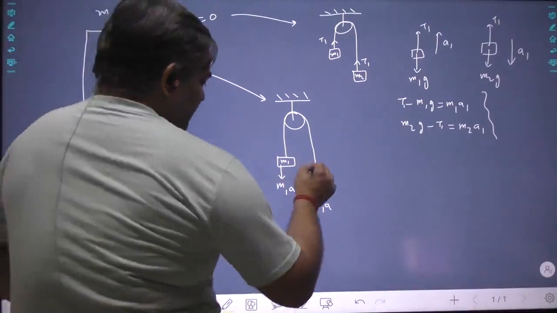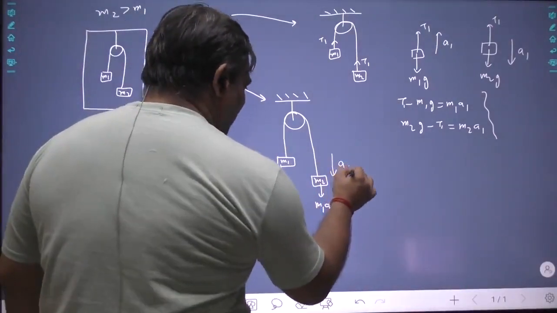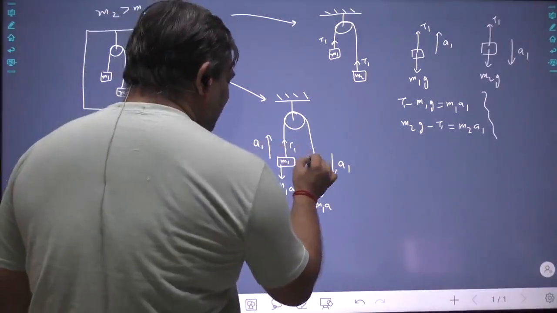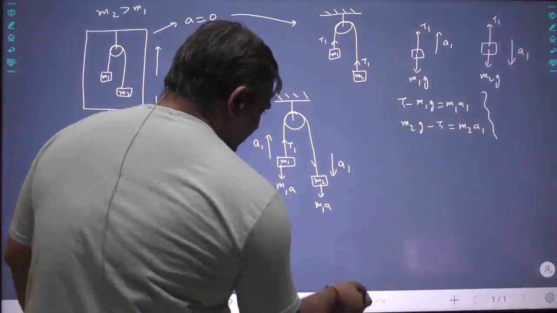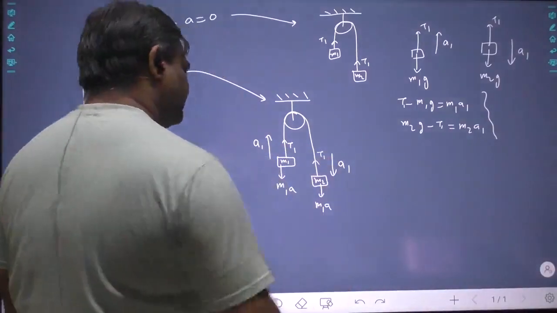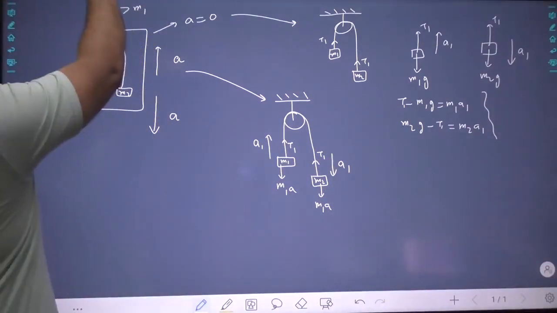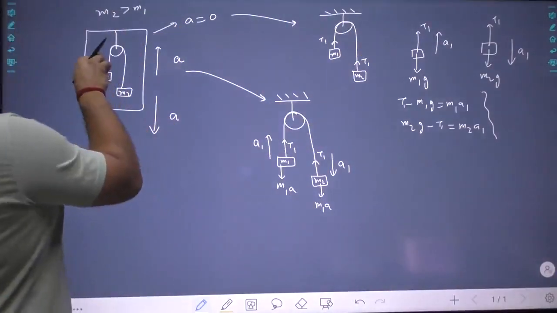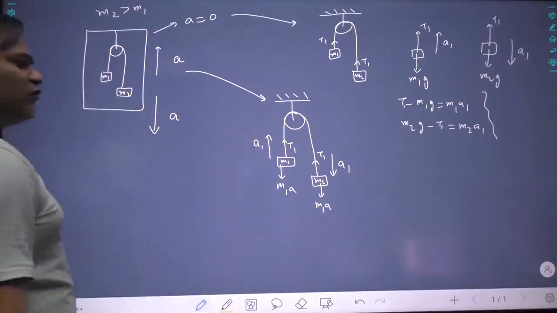Now again, this mass is definitely heavier, so let us take this acceleration A1, and this tension T1 pulling up, this tension T1. Since the whole system was going up, to analyze it in the earth frame, I simply made every object have a pseudo force downwards.